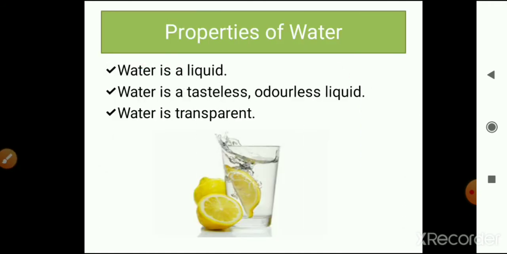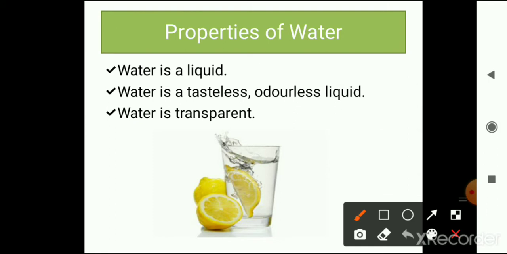Properties of water. These are the properties of water. First one is water is a liquid. Number 2, water is a tasteless, odorless liquid. Tasteless, it has no taste. Odorless, it has no smell. Number 3, water is transparent.